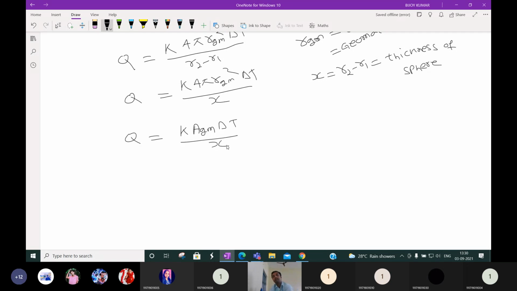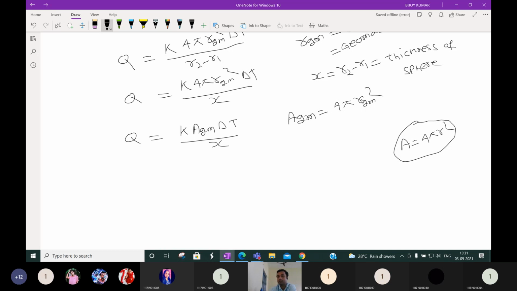So what we did here: in AGM we put in place of 4 pi RGM square. We know that the area of a sphere is 4 pi r square. Here AGM is there, RGM is there. So 4 pi RGM square means AGM will come.